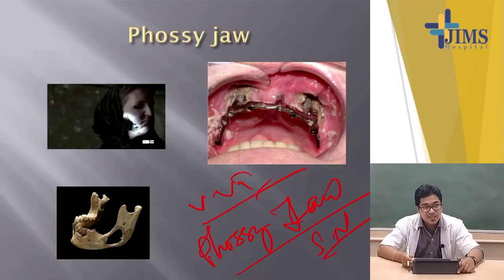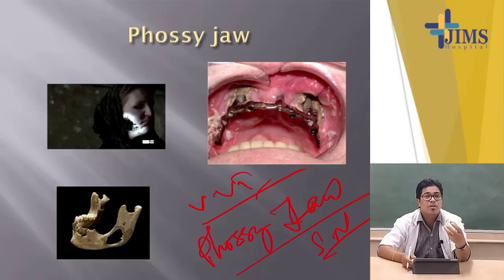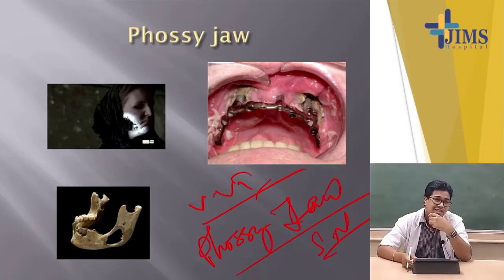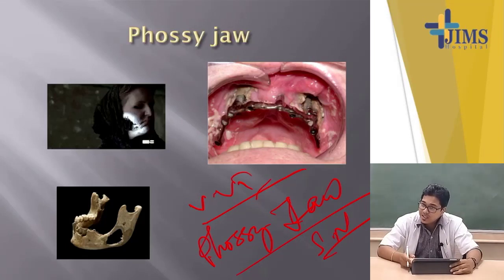This phossy jaw occurs in chronic phosphorus poisoning, when there is increased inhalation of phosphorus compounds year by year over a prolonged time, entering the respiratory tract by inhalation. They produce manifestations over the lower jaw, predominantly over the teeth and gum, or in the last stage in the bone of the lower mandible in the form of osteomyelitis, necrosis, and sequestrum formation, with foul smelling discharge and destruction of the mandible because of overgrowth of pyogenic bacteria. So this is most important.